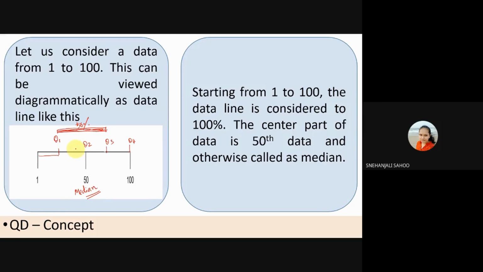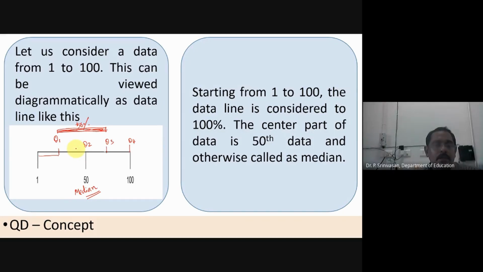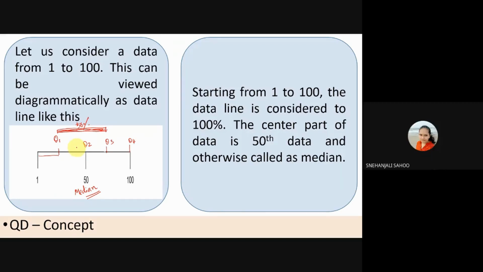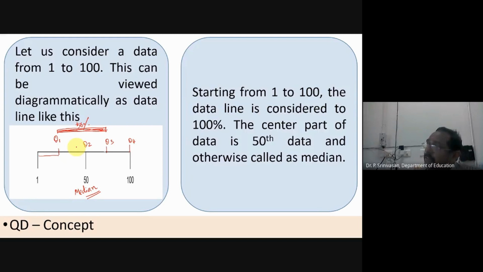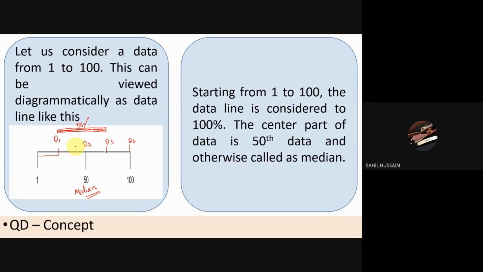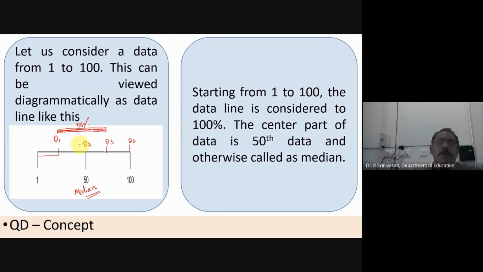Q1 to Q3 represents 50 different values. Very good. And another person who was trying to talk? Sir, one starts from the initial and one starts from the second point. Okay, any other answer?